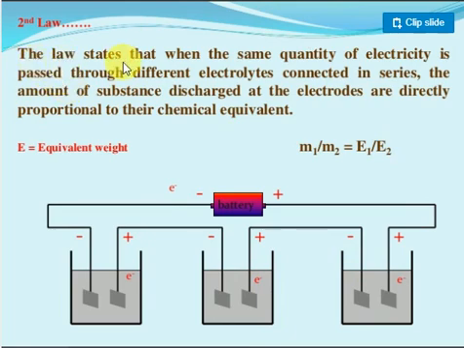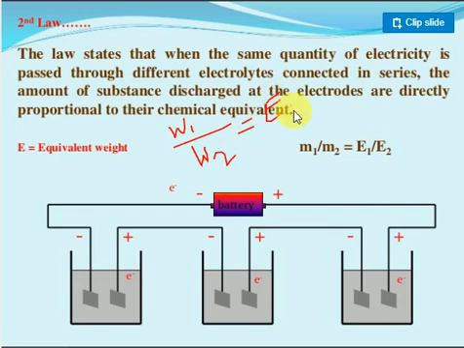What does it state? The law states that when the same quantity of electricity is passed through different electrolytes connected in series, the amount of substances discharged at the electrodes is directly proportional to their chemical equivalents. So we write W1 by W2 is equal to E1 by E2.